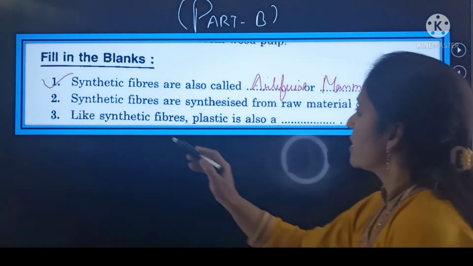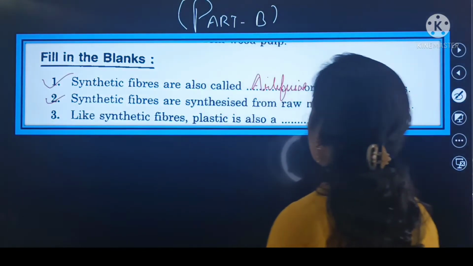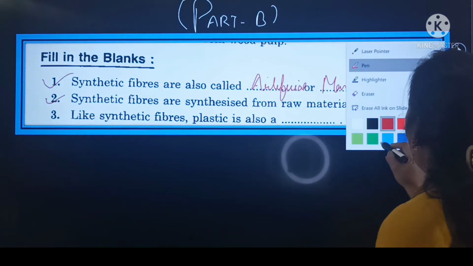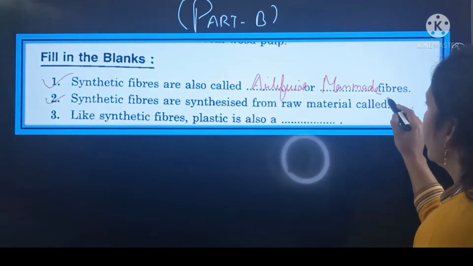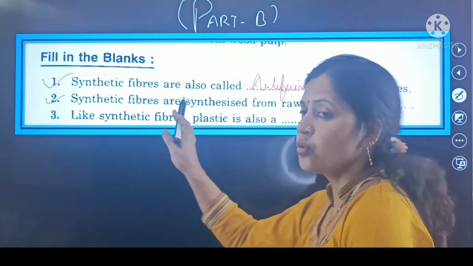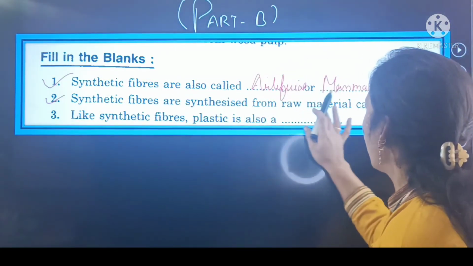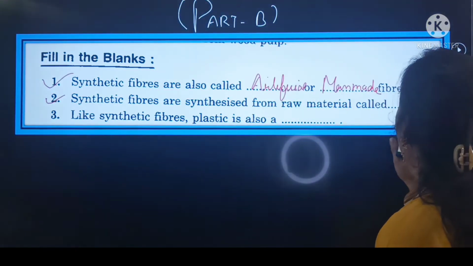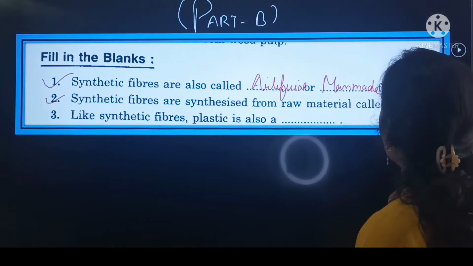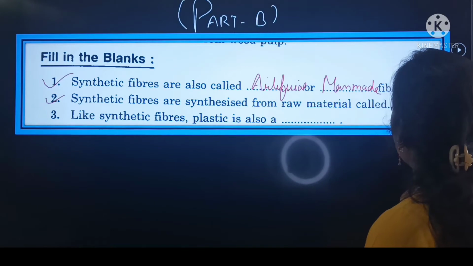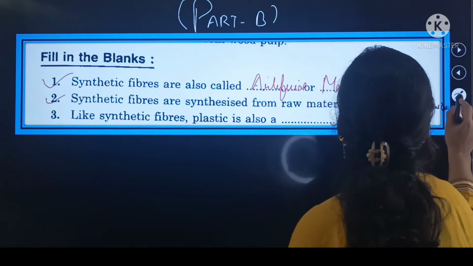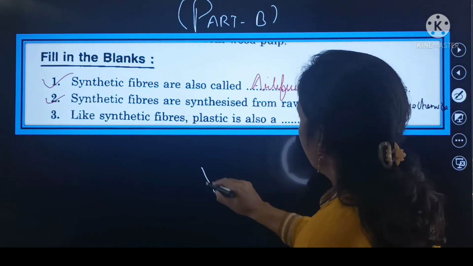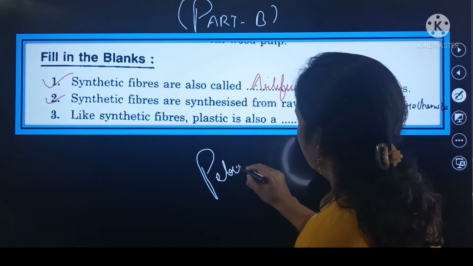Next is synthetic fibers are synthesized from raw materials called synthetic fibers होते हैं, इनको हम synthesized करते हैं from the raw material, and that raw material is called as petrochemical. ये यहाँ लिख सकते हैं बेटे, petrochemical.